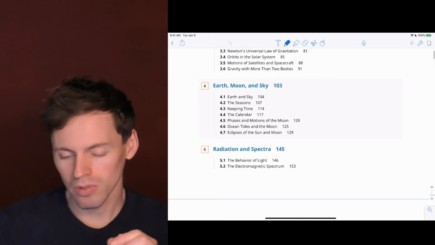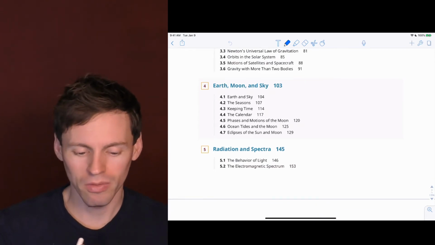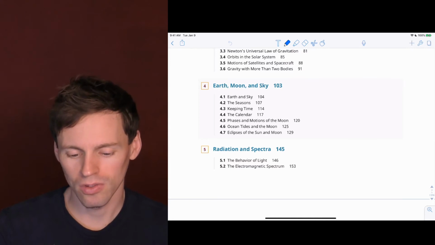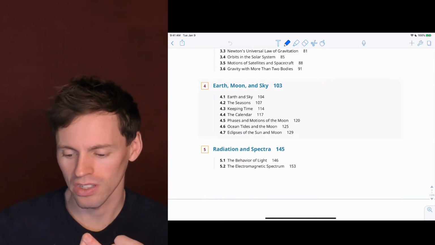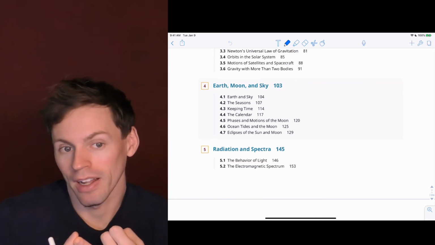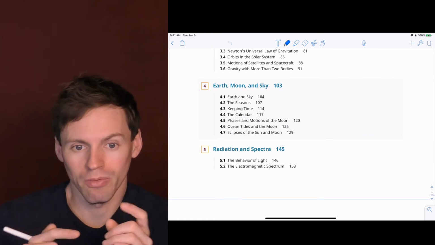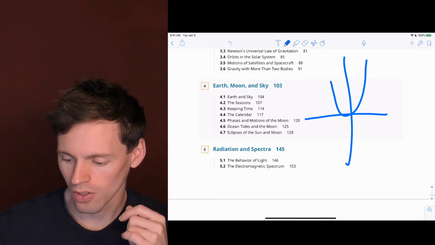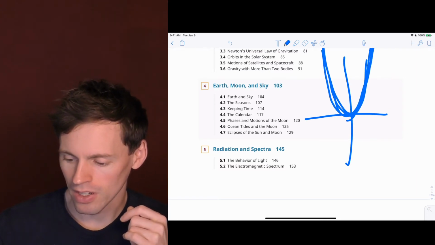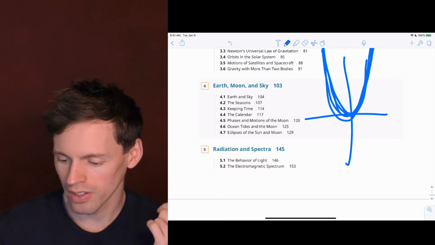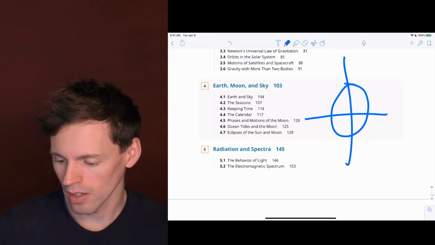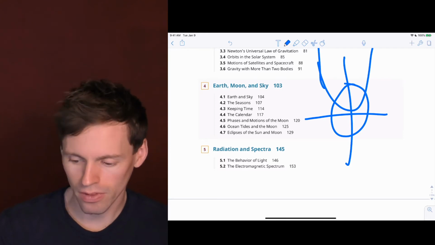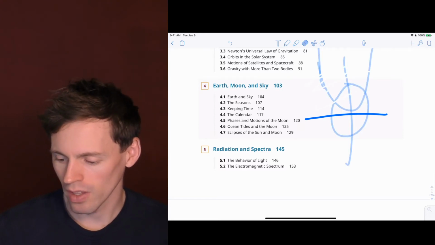Orbits in the solar system: just know the difference between a closed orbit, which is an elliptical orbit, and an open orbit, or unbound orbit, which is either a parabolic or hyperbolic trajectory. And remember, hyperbolic just means it doesn't have an end, so a parabola or a hyperbola just goes off forever. But an elliptical one is closed. Okay, so that's the main difference.